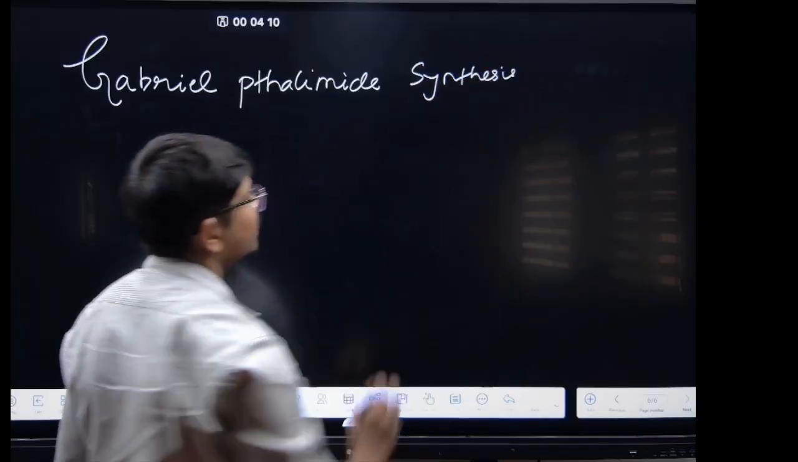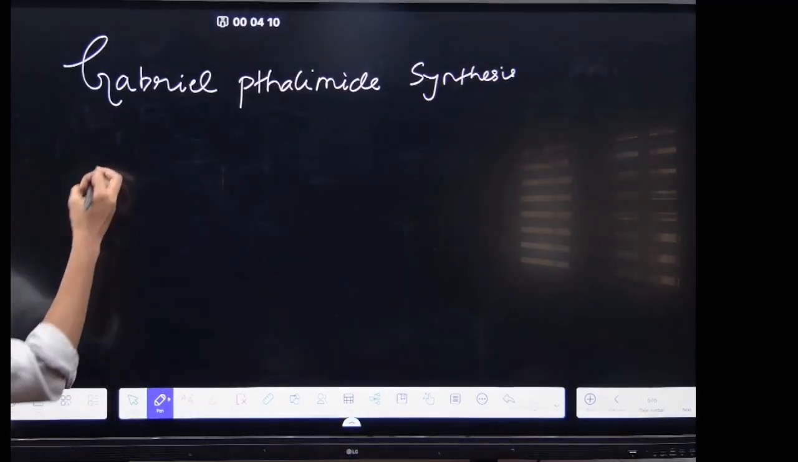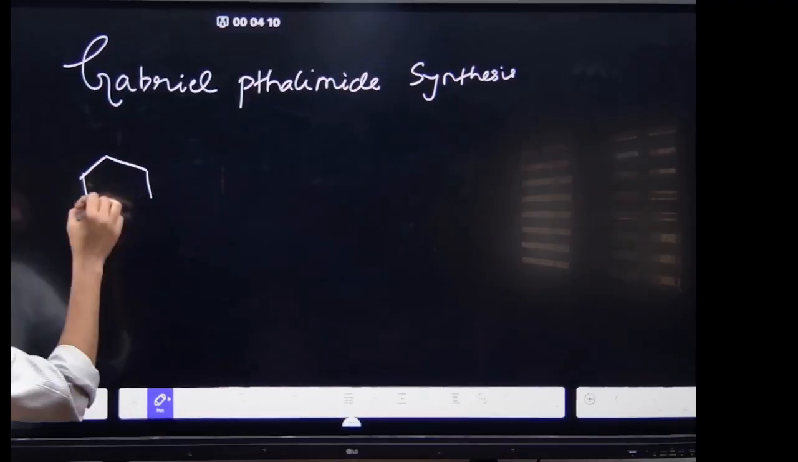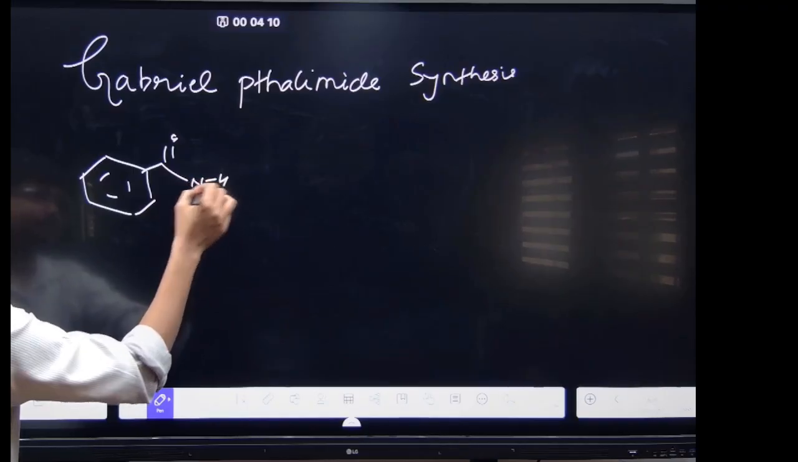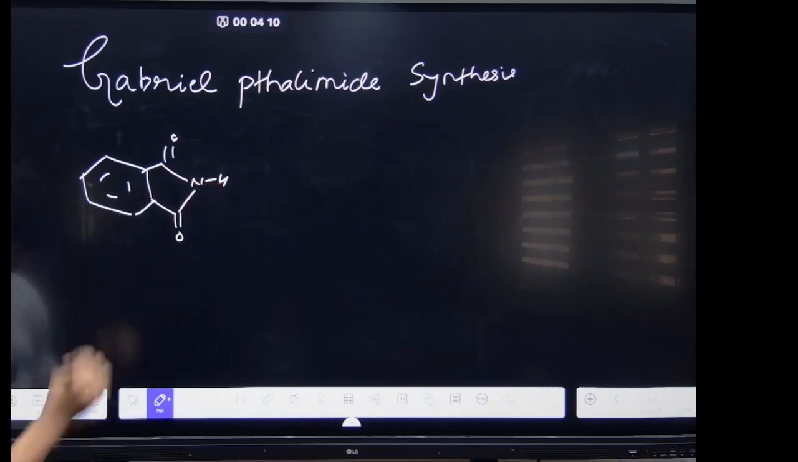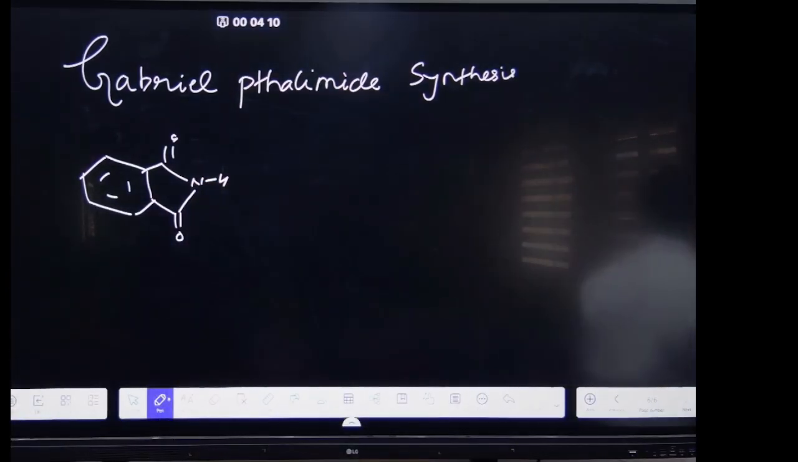Gabriel phthalimide. You know the structure of phthalimide? What is the structure of phthalimide? See, this one is your phthalimide. It is an anhydride derivative, with C=O and NH. This is basically your phthalimide.